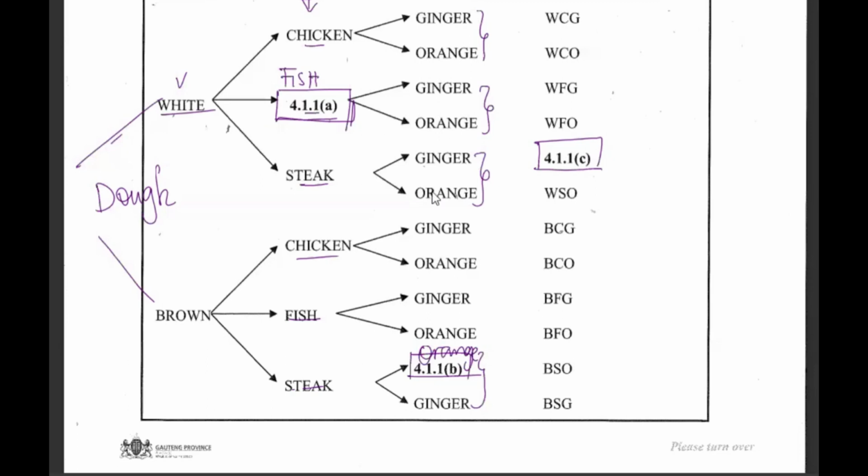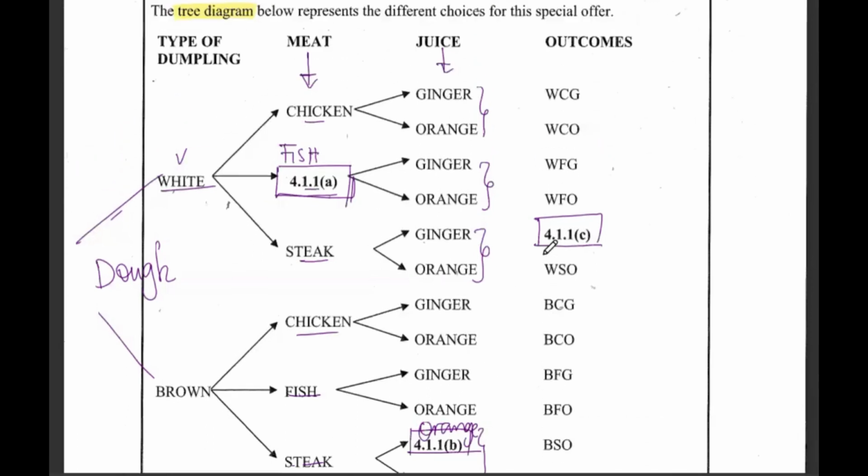All right, now the possible outcomes. So this is 1, 2, 3, 4. So it's up to here. Then this means this is the fifth one, which will start with this. So it's from here, and it's which side? White. So it will be W for white, S for steak, and G for ginger.